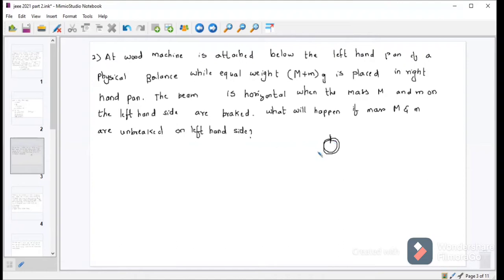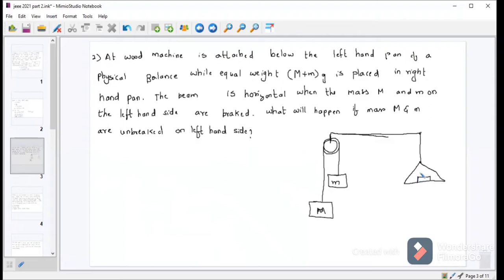Okay, I'm drawing the Atwood machine. It will have a mass body capital M here, and a small body of mass small m, and this is connected to the left pan of the physical balance, with equal weights M plus m.